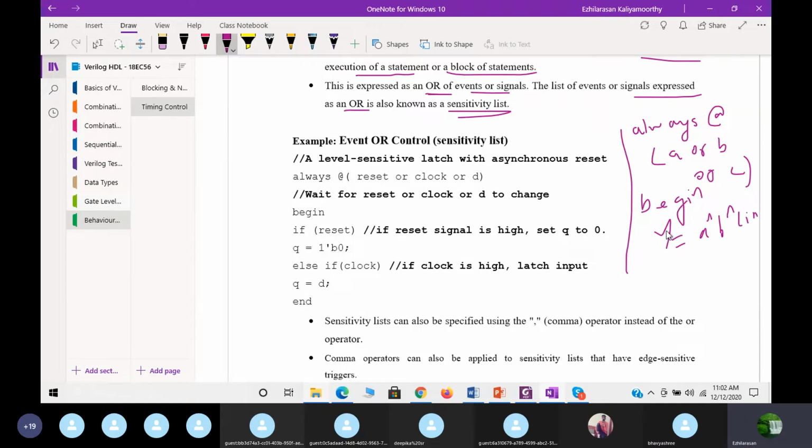This is a sum actually. Now if any one of A or B or C changes value, this statement will get executed. That is the meaning of that.